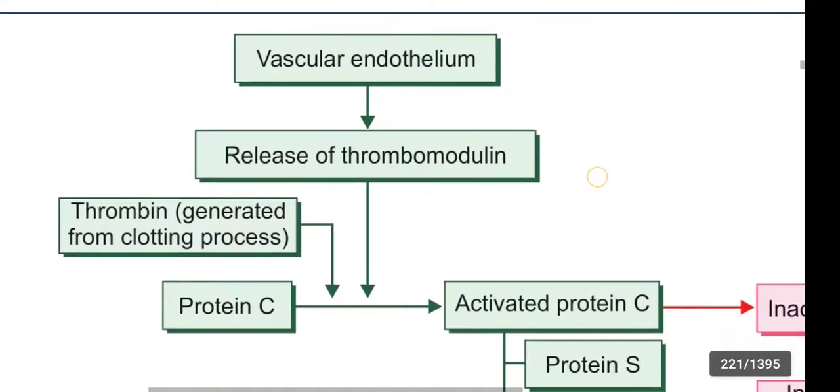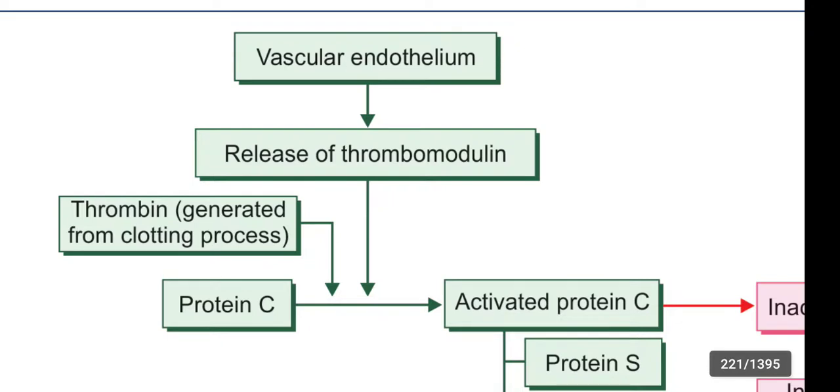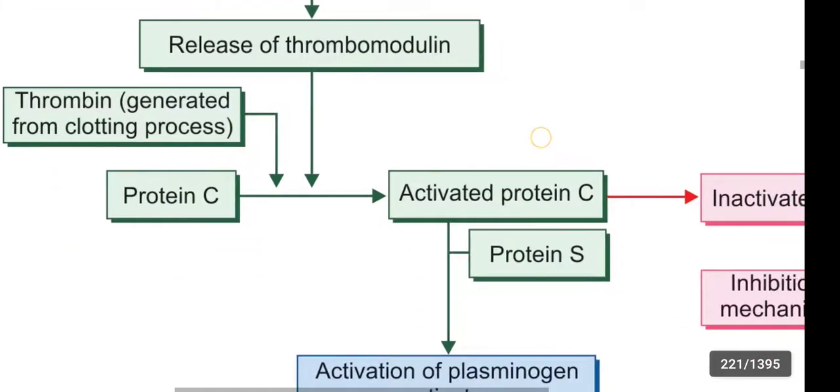The vascular endothelium releases the thrombomodulin, and the thrombin generated from the clotting mechanism along with the thrombomodulin activates the protein C from inactivated protein C to activated protein C.